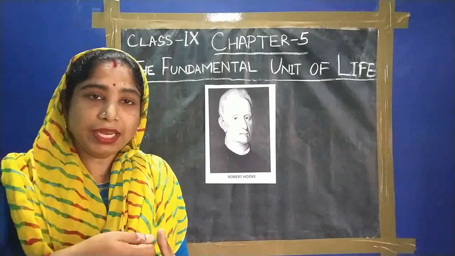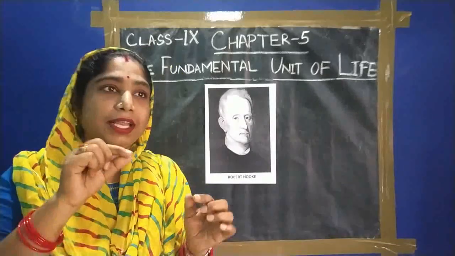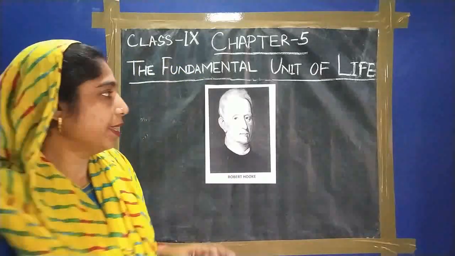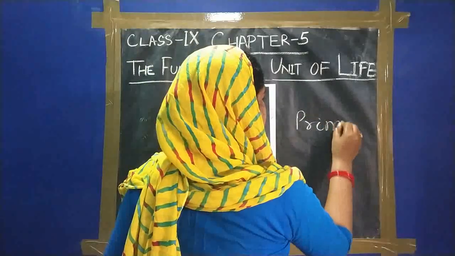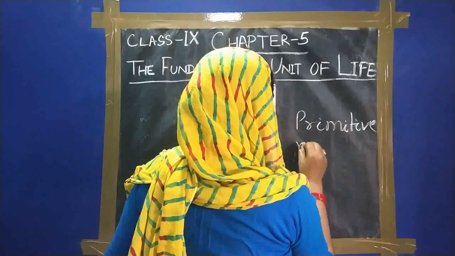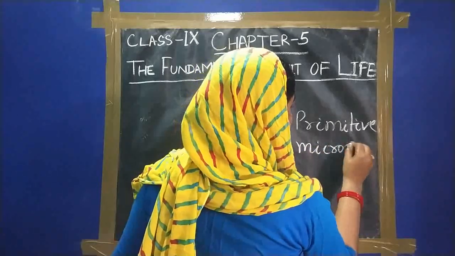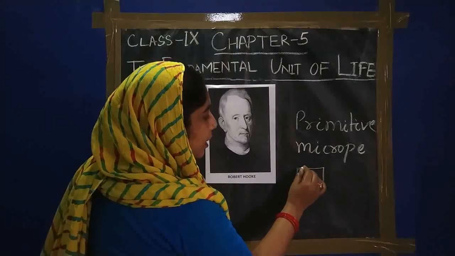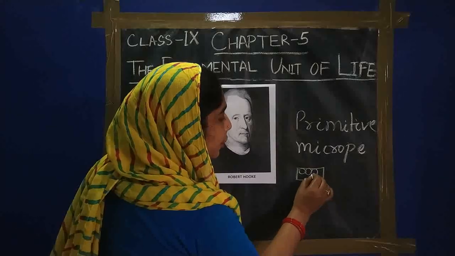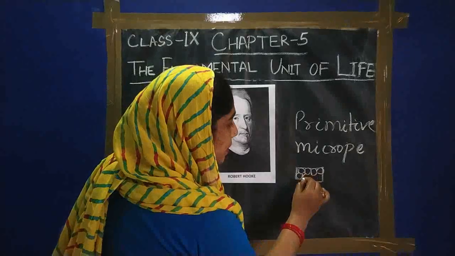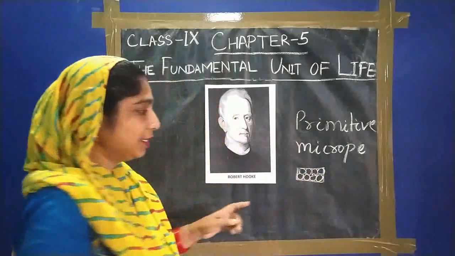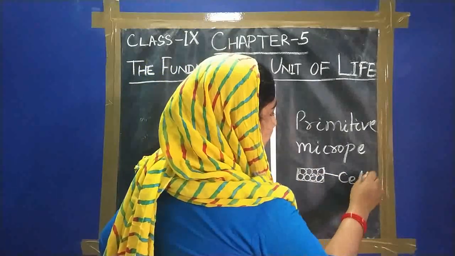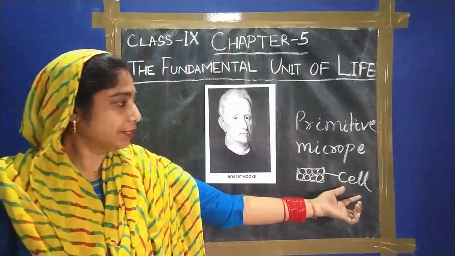How did he examine it? He cut thin slices of cork and observed them under the microscope developed by him, which was a very primitive microscope. He saw that the thin slice of cork resembled the structure of a honeycomb, like small chambers or small rooms. As these were small boxes, he coined the name cell for this structure.